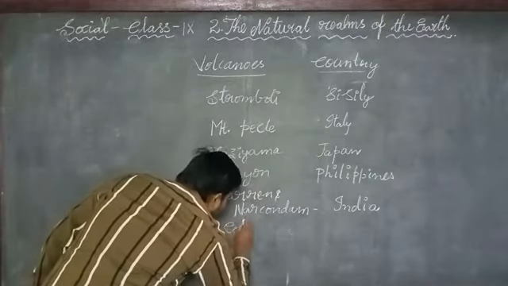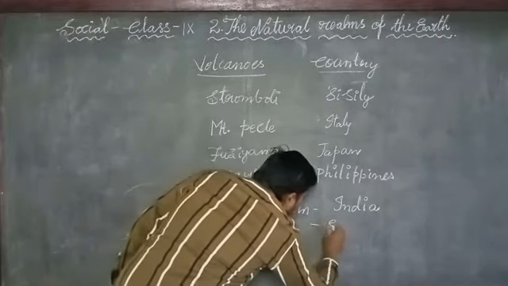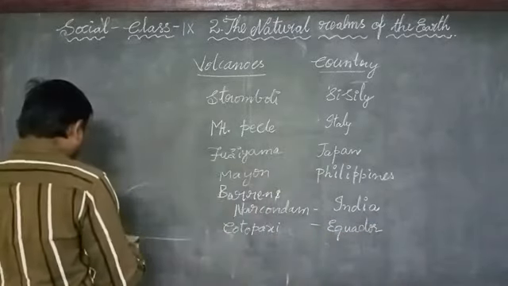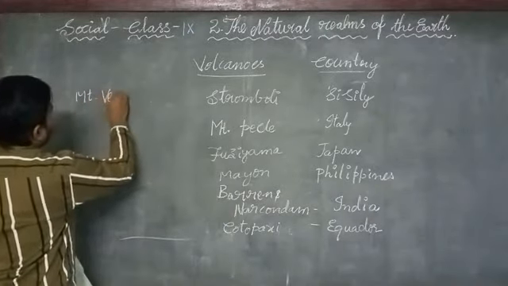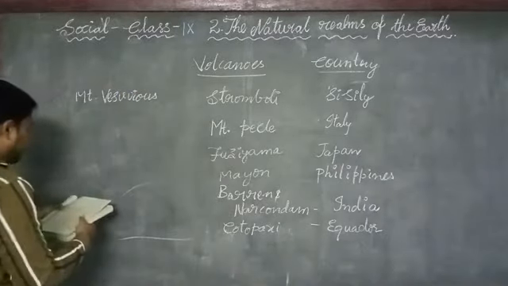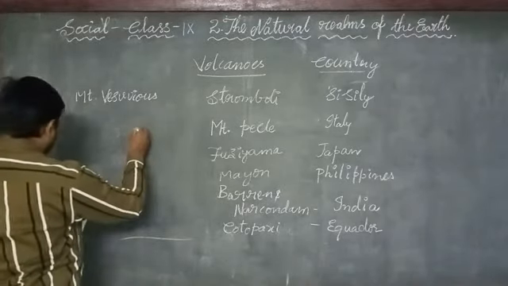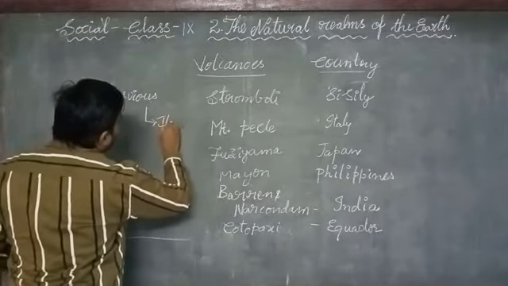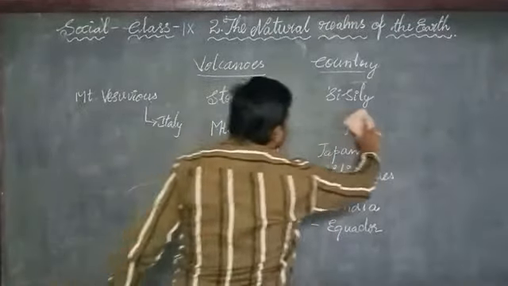Cotopaxi, in Ecuador. Mount Vesuvius, in Italy. Mount Pelee is located in the West Indies.